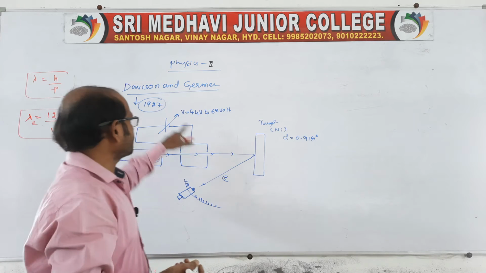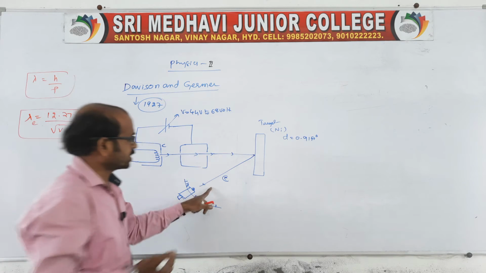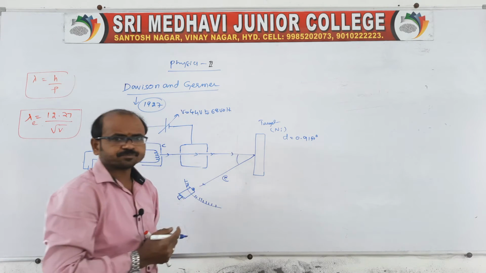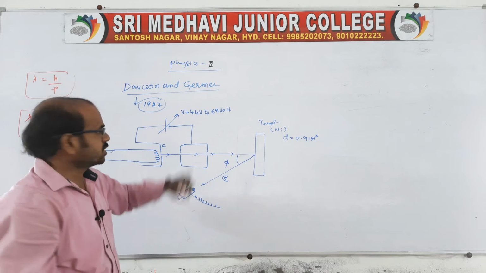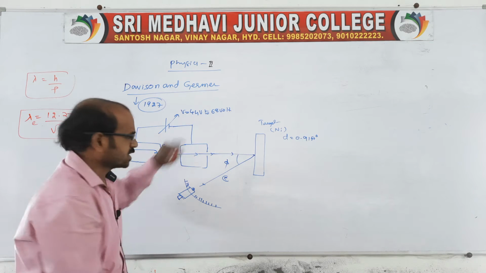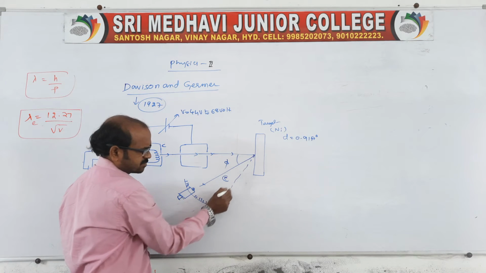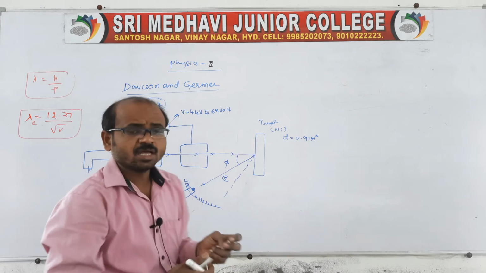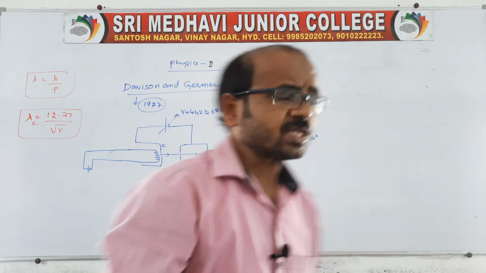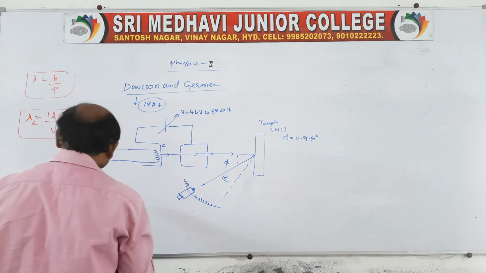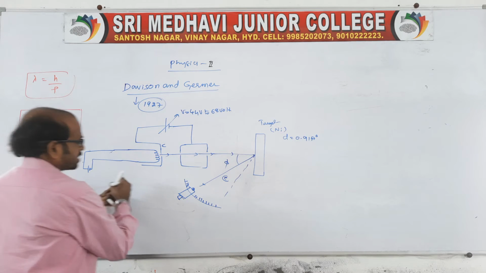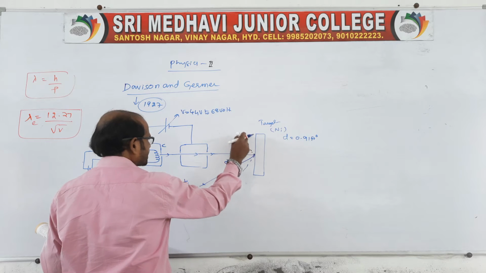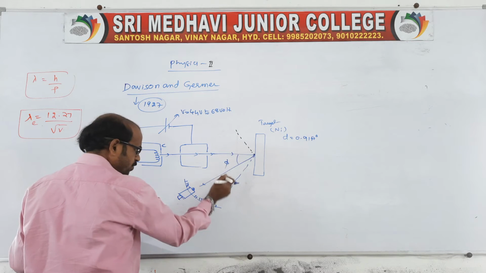Say if I apply 44 volts, the electron deflection angle will be different. Let us go for the next voltage, and we will get the electron deflected somewhere else, because it depends on the applied potential difference. So if a potential difference is applied, at a particular angle it may deflect like this also; we cannot say only in this direction.